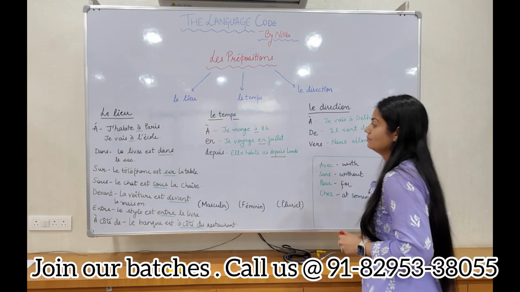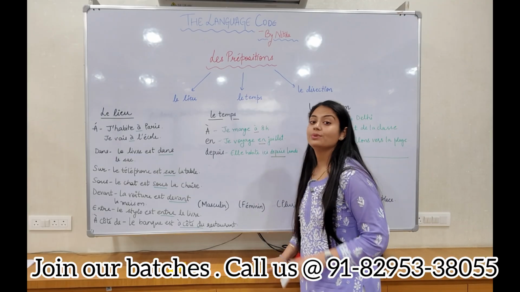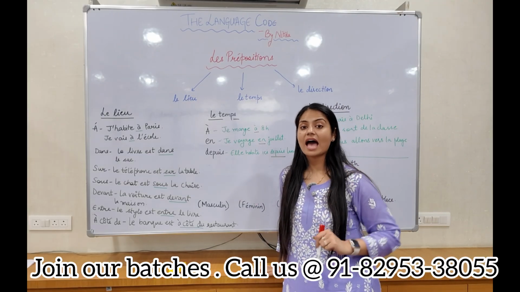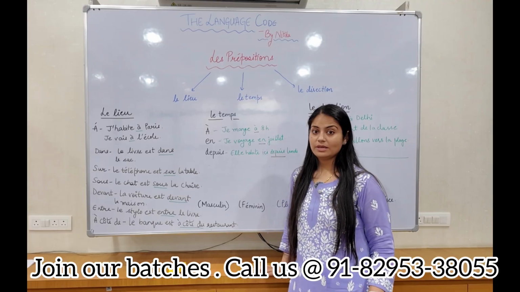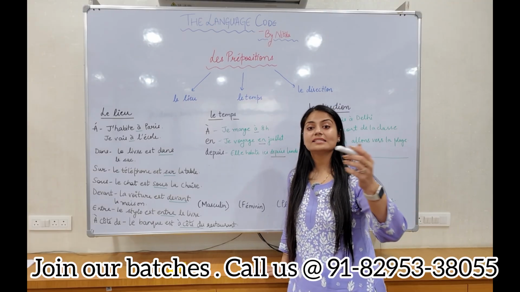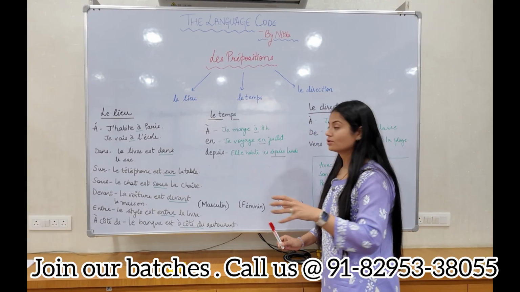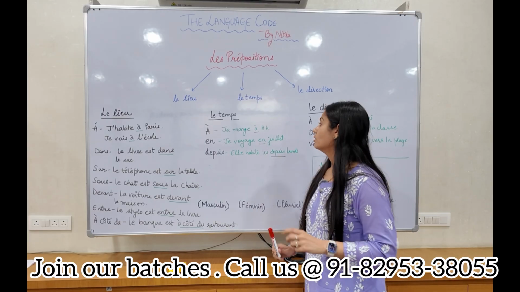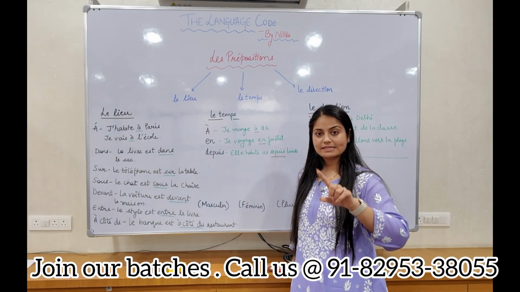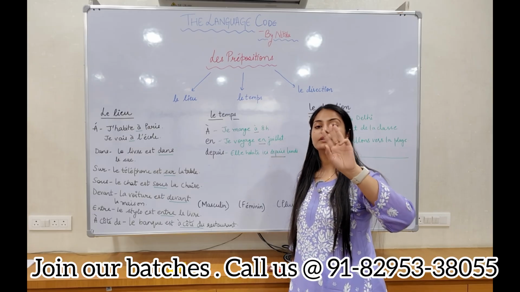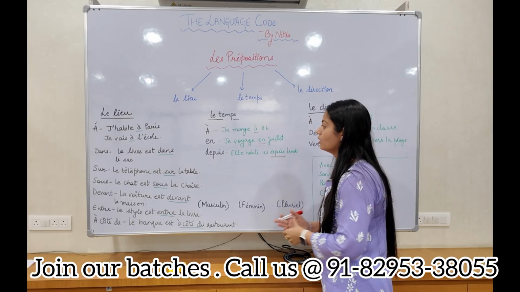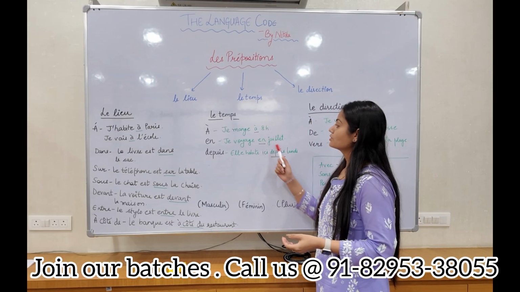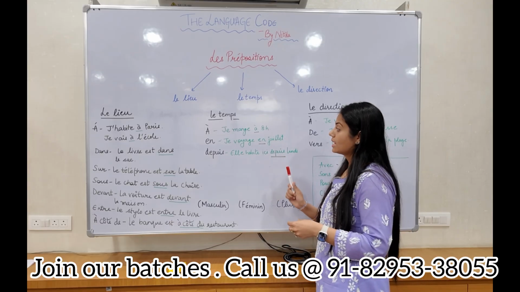Let's come on to time. Je mange à 8 heures. J'arrive à 7 heures. Oui, je me réveille à 6 heures. So whenever you talk about a particular time, you always use à before it. En you use for months, seasons and for years. You use en, in or during. Je voyage en juillet.